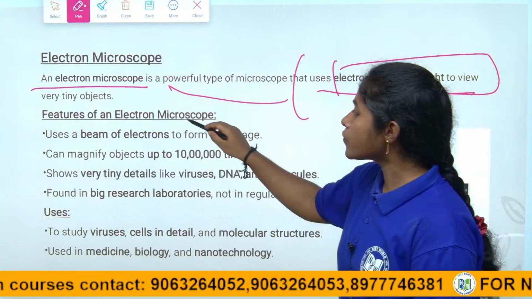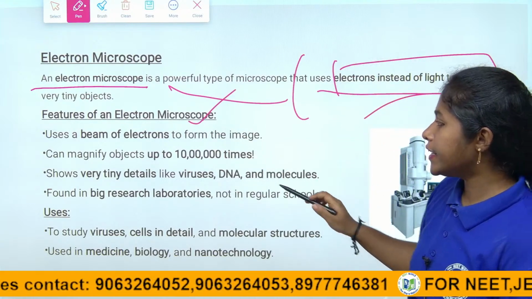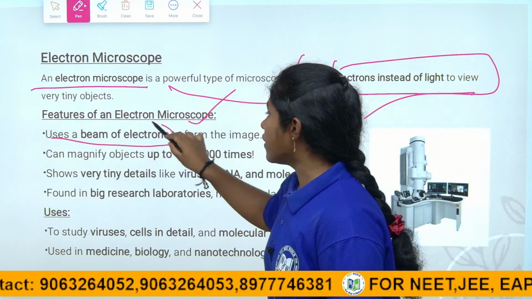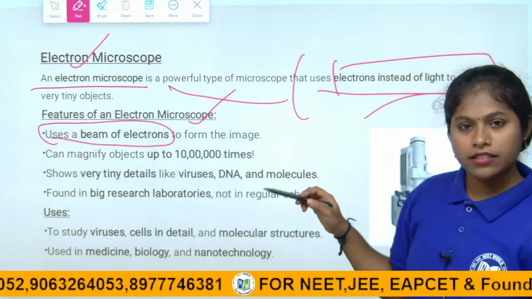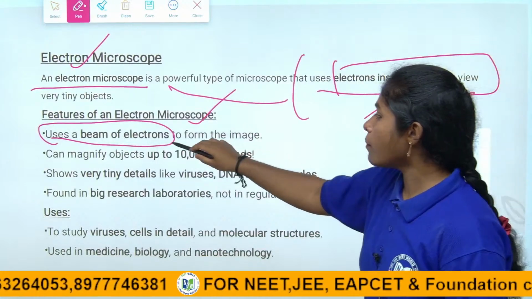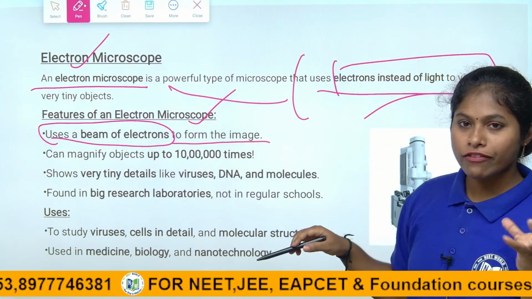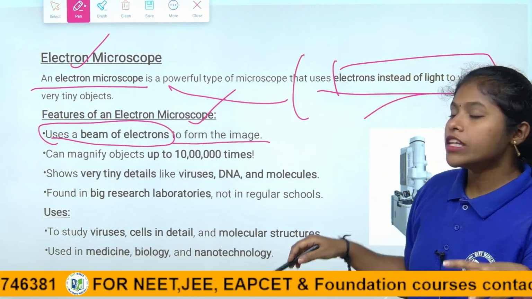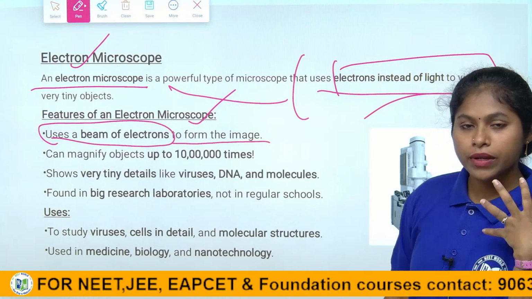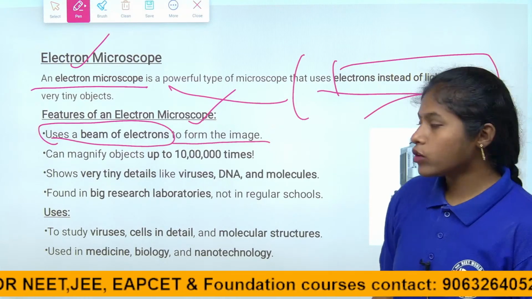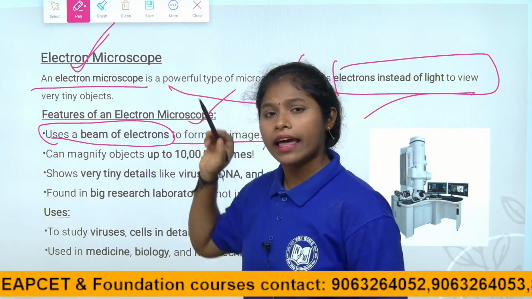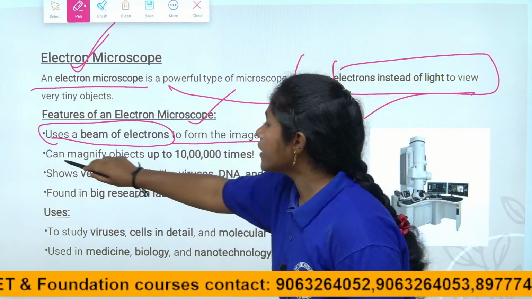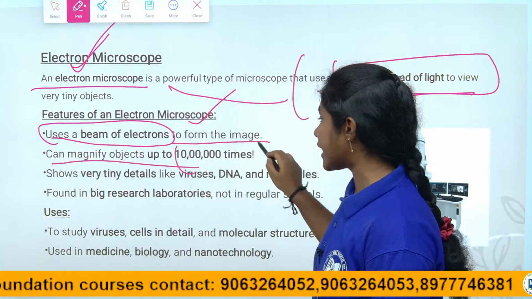The feature of the electron microscope is that it uses a beam of electrons. That is why the microscope is named the electron microscope. To form the image in a very clear way, a beam of electrons is used. It can magnify up to 10 lakh times.